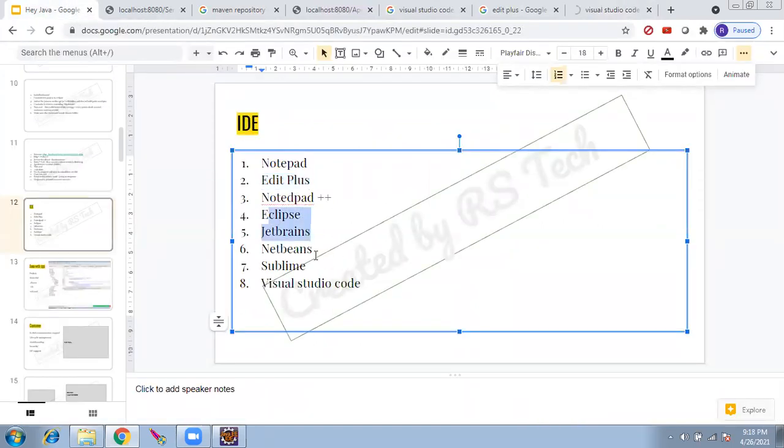Eclipse and NetBeans are built for Java, but other things don't come with Java. Those are just notepads. Here you can install plugins for whatever language, Python, Angular, Java, .NET. I'm not sure about .NET, I've not installed it because .NET has its own Visual Studio, which is a more powerful tool. But you have to install it. By default, it will not come with Java.